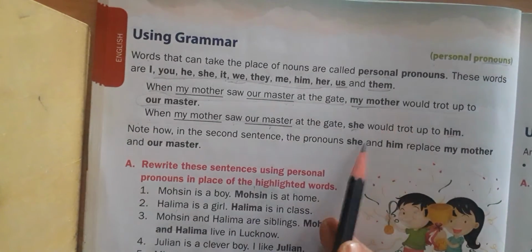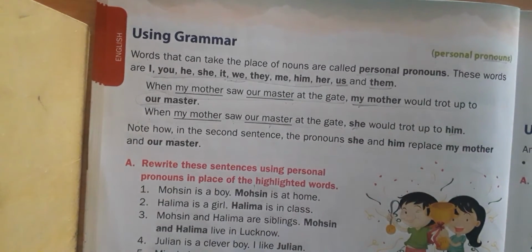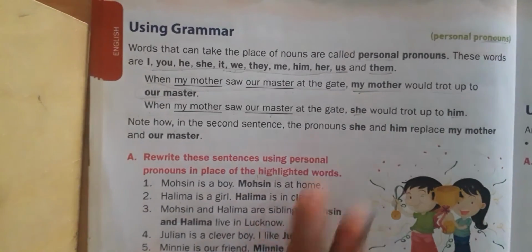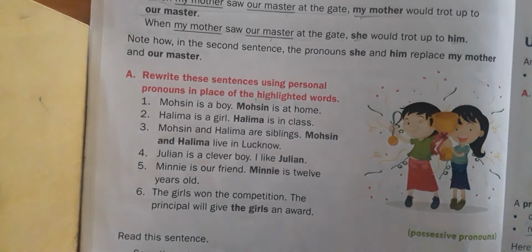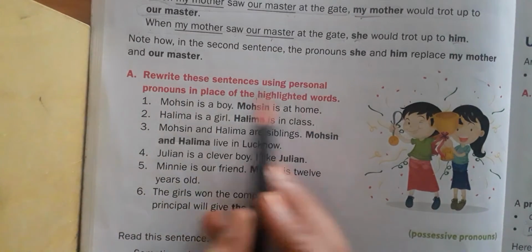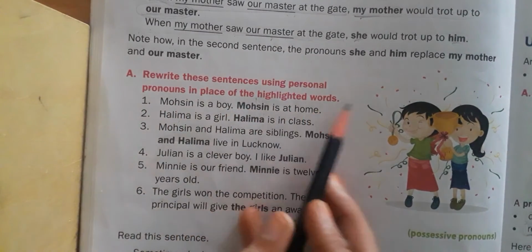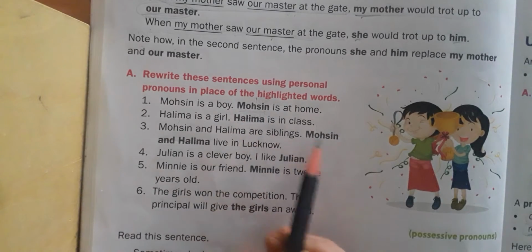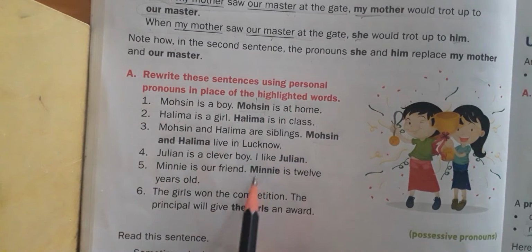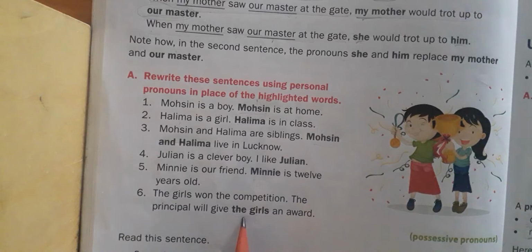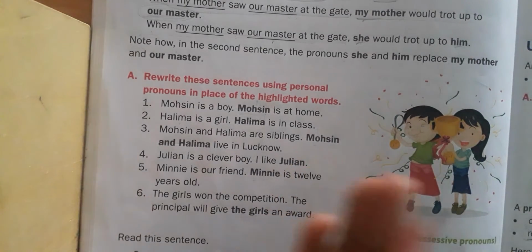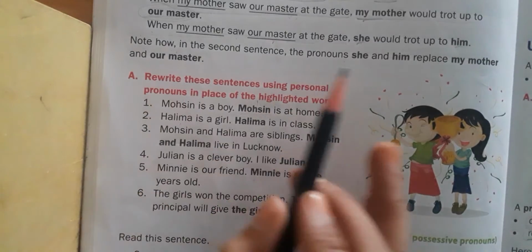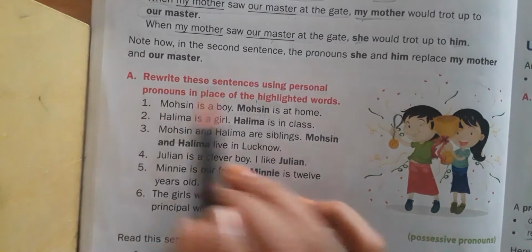We have observed it already. Next, let's see these sentences to get things clear. Rewrite these sentences using personal pronouns in place of the highlighted words. You can see these are the highlighted words. So what we have to do is replace them. We have to rewrite the sentences by using personal pronouns.